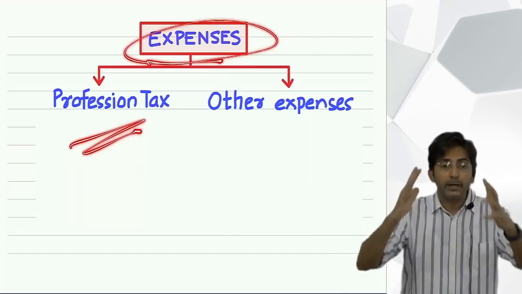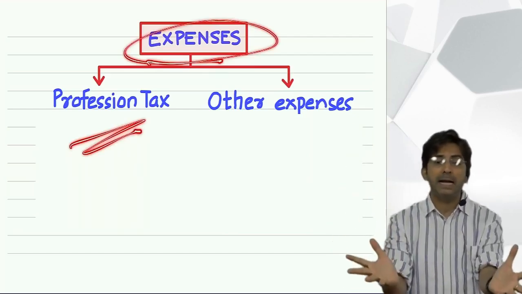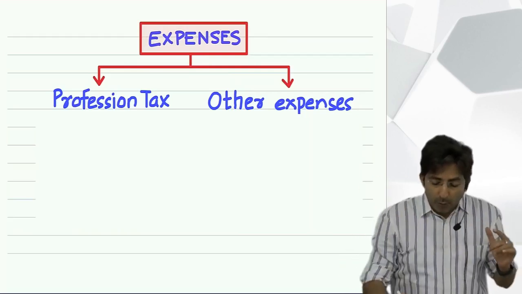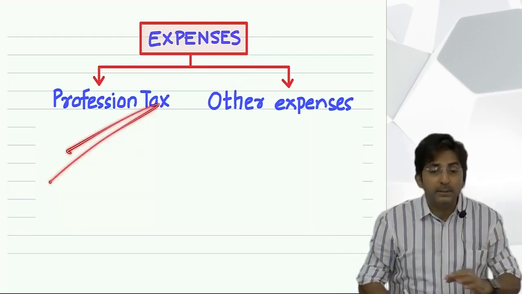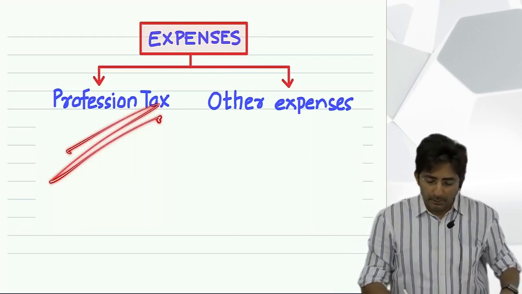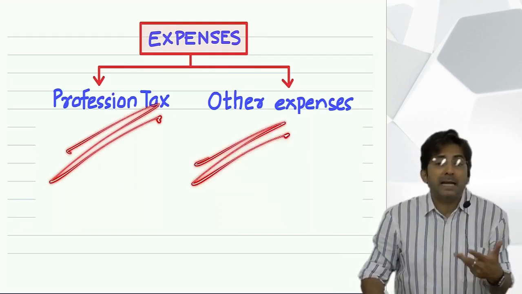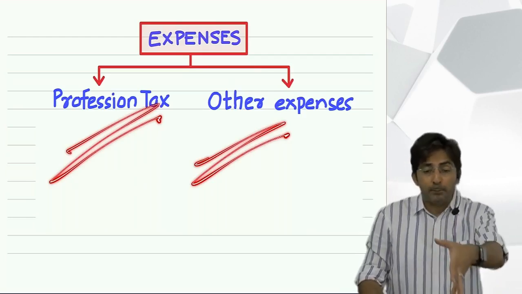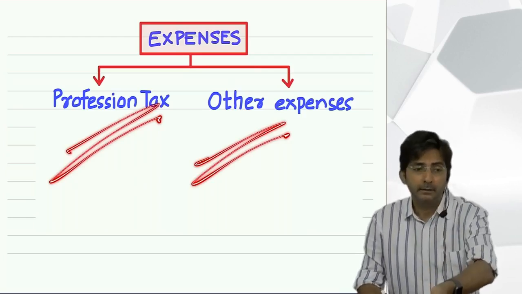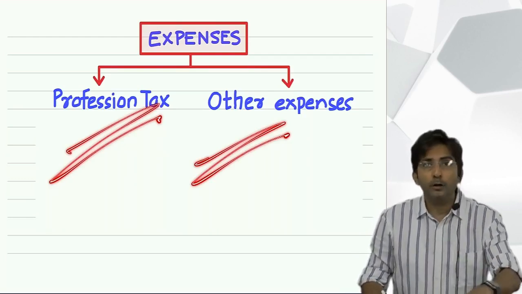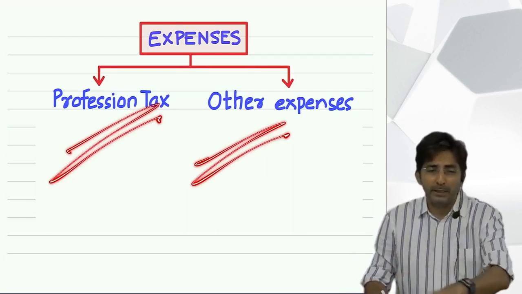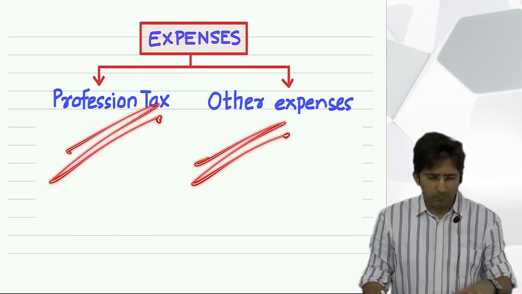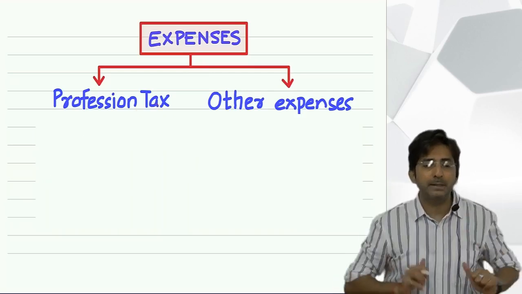So see, we were talking about what? A salaried person has got his expenses. And amongst his expenses, one expense is profession tax, which he can never avoid. But other expense depends upon the type of the job. Depending upon type, I gave you the example, if your type of job is teaching, then you may have to purchase books. Or if your job is something else, you might have to purchase newspapers to be updated, etc. Not so big an expense, but there are expenses.